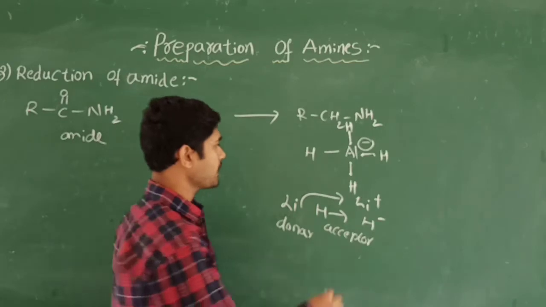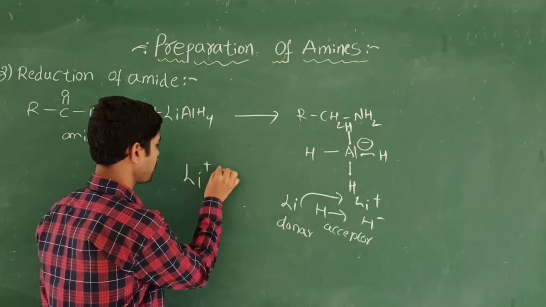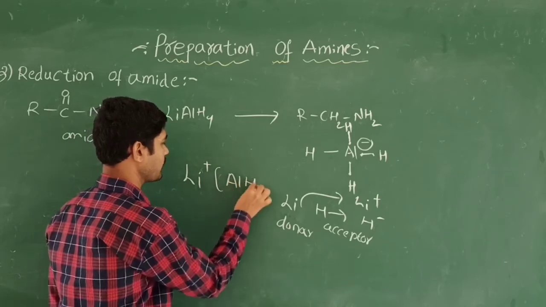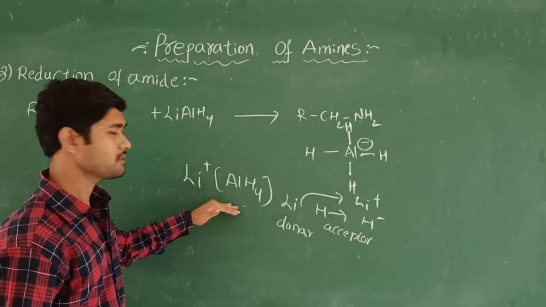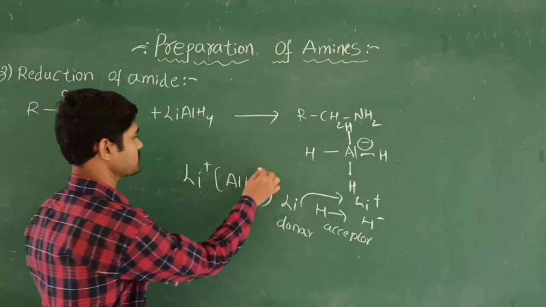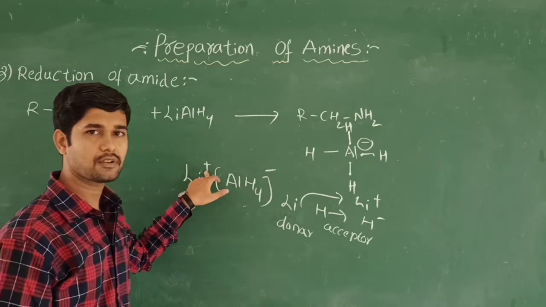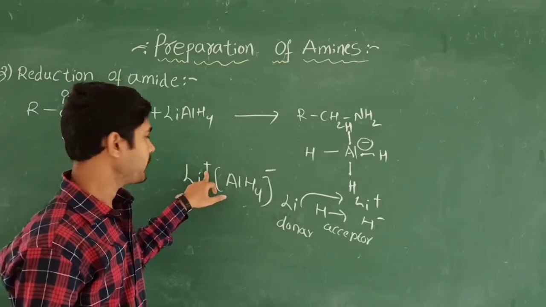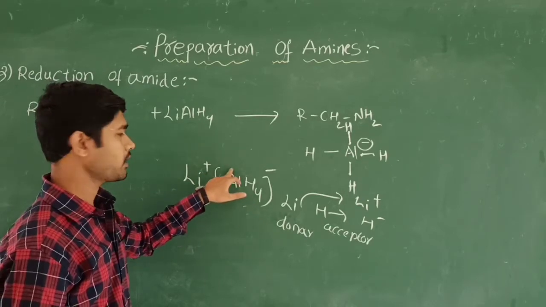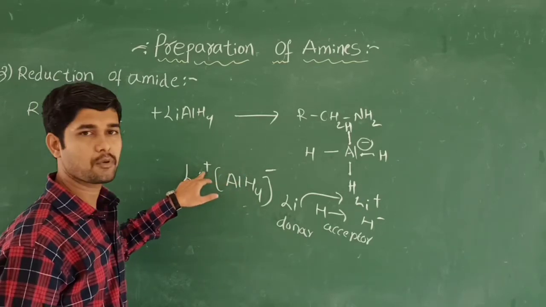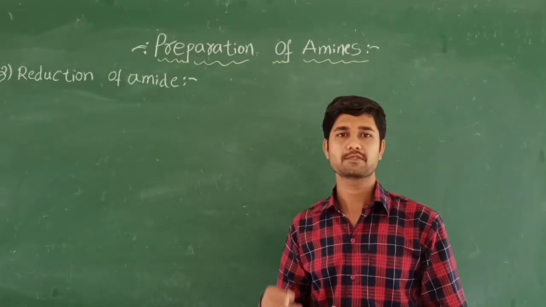So together I am going to write it as lithium plus and aluminum hydride minus. This is how lithium aluminum hydride should actually be written. The charge is negative only on the aluminum, and this is the lithium. Lithium is a highly electropositive metal, so when it gives the electron to hydrogen, the aluminum becomes negative and the lithium becomes positive. Let's see the mechanism, how it is going to be reduced.